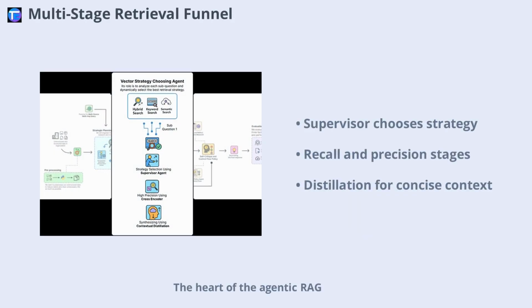The heart of the agentic RAG pipeline is a multi-stage retrieval funnel. First, a retrieval supervisor agent dynamically chooses the best search strategy, vector, keyword, or hybrid, based on the sub-question. The recall stage casts a wide net, while the precision stage uses a cross-encoder re-ranker to filter down to the top results. Finally, a distiller agent synthesizes the top evidence into a single, concise context. This funnel ensures that only the most relevant, high-quality information is passed to downstream reasoning agents.